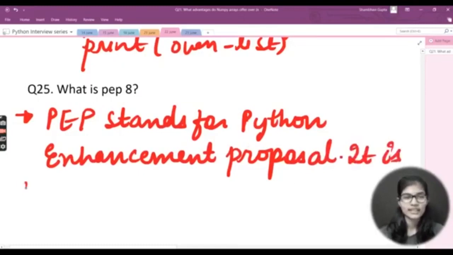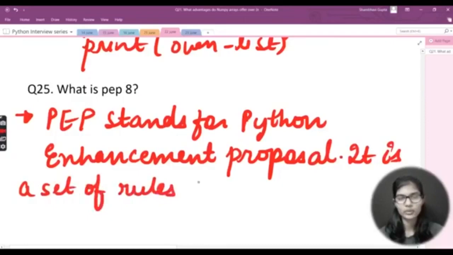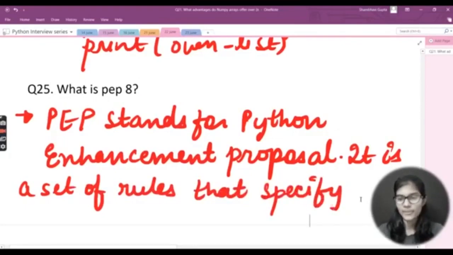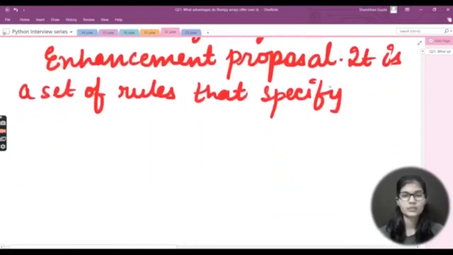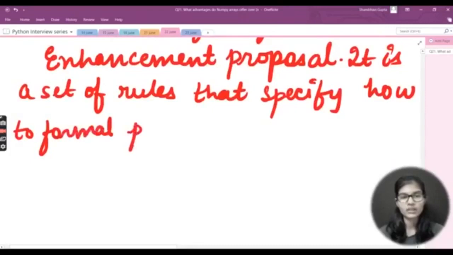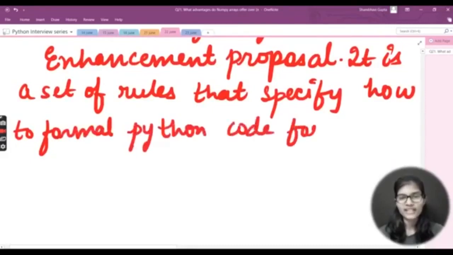It is a set of rules that specify how to format Python code for maximum readability. This is actually what PEP stands for.